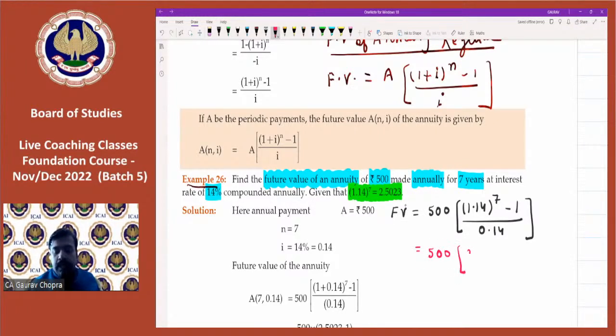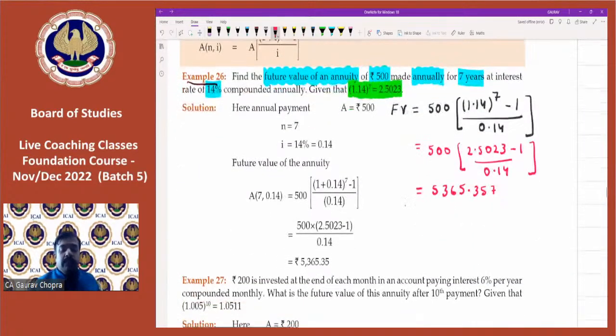So let's substitute the value. 500, then 2.5023 minus 1, and then divided by 0.14. Now let's calculate. 2.5023 minus 1 divided by 0.14 and then multiply by 500. So we are getting 5365.357.